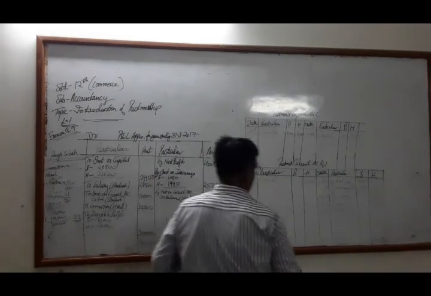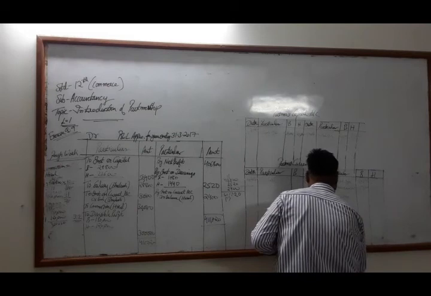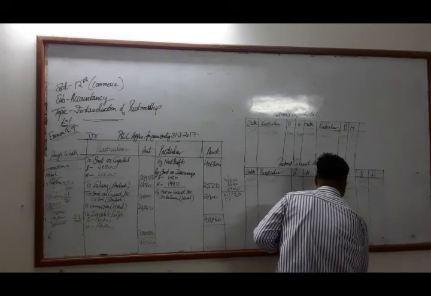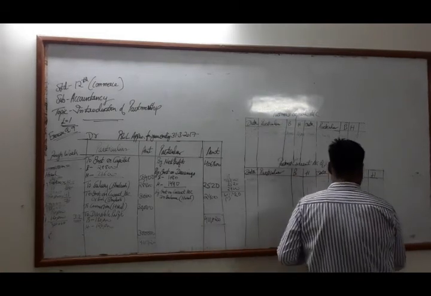So all the things we have. Now last one, on 31/3/2017, by divisible profit, 1,80,000 and 1,20,000.